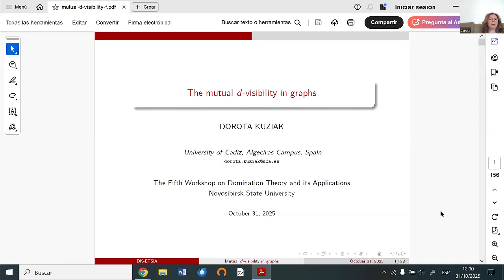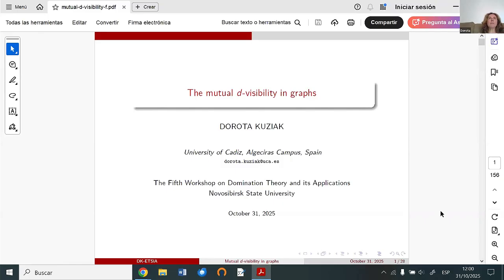I would like to speak about the mutual visibility problem in graphs. This concept is very young, only 3 years old, but it is a kind of invariant related to the mutual visibility problem in general, the classical one, and to the general position problem. These concepts have been intensively studied in the last 5-10 years, and this is one of the reasons that I would like to speak about them.